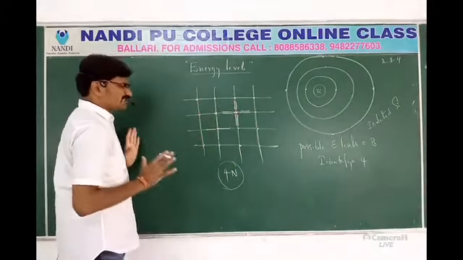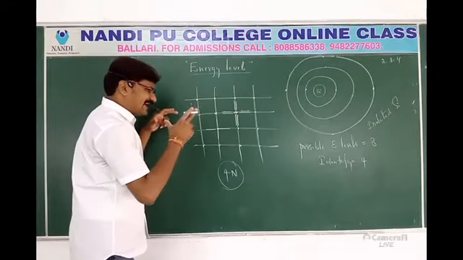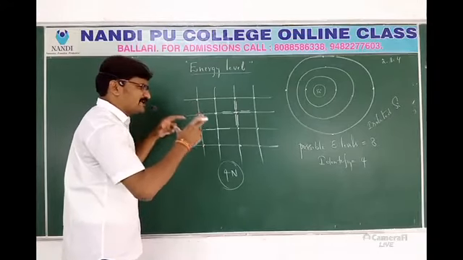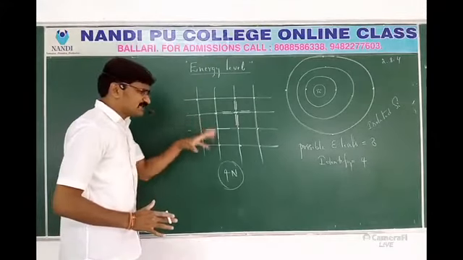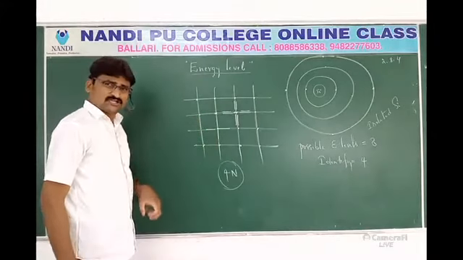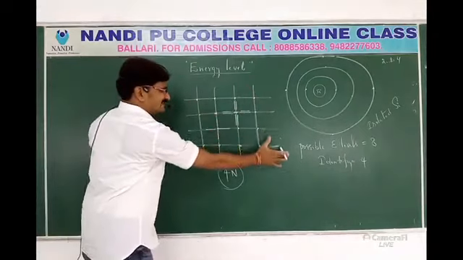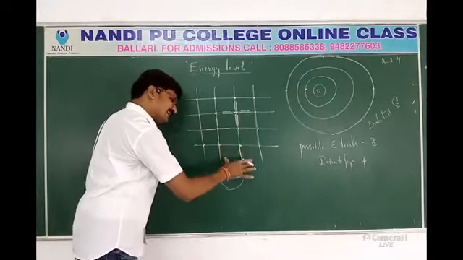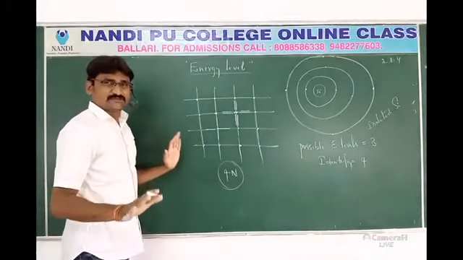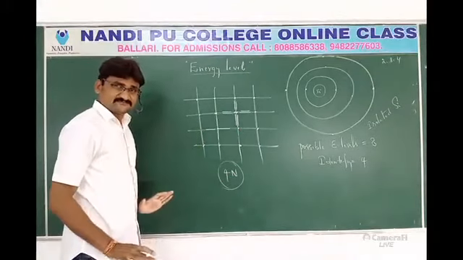Now, just look here. The electrons are doing 2 types of jobs. Generally, this is electrically neutral. It is also electrically neutral at a particular temperature, 0 Kelvin, as I said.